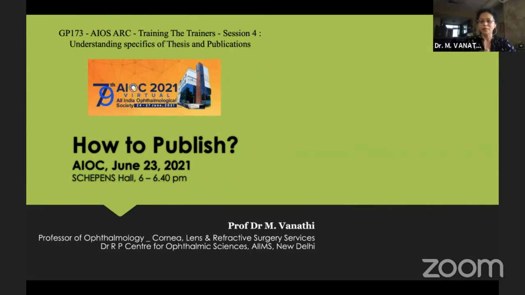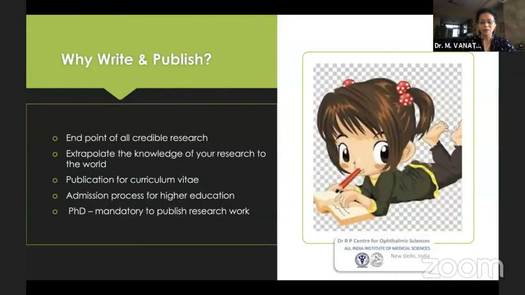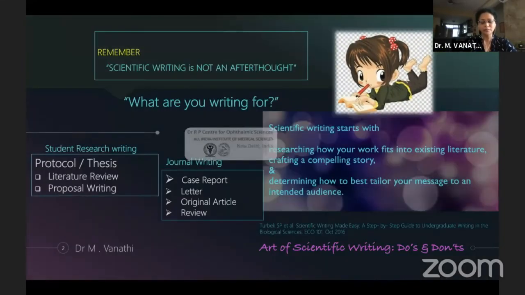And my topic is rather going to be a summarization of all what the earlier speakers have said. So how to publish? Why do you want to publish? Because that's the end point of your research, and you want to extrapolate what you've learned from your research to the general audience or to the public or to your target audience. So that's the importance of publishing.